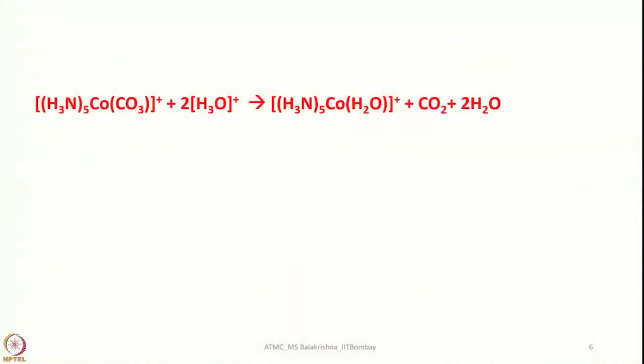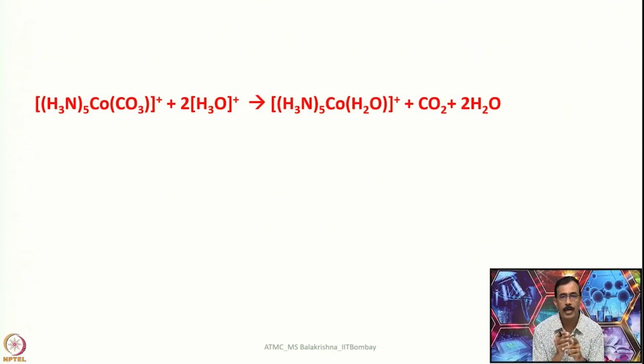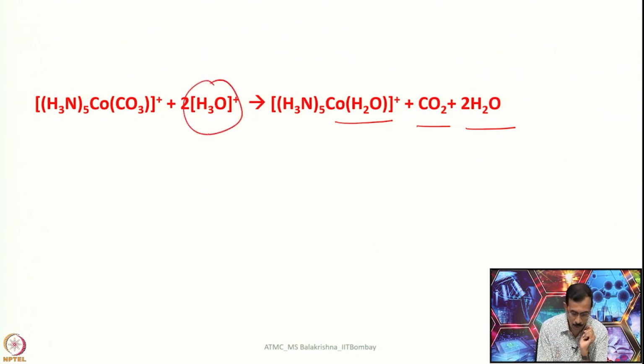Let us consider the simple reaction here. You can take this pentammine cobalt carbonate complex and treat this one with water. Then what happens? The carbonate ion is replaced to get this aqua coordinated compound with the liberation of CO2 and 2H2O. By looking into the balanced chemical equation, it appears that simply CO2 has come out, and in this place water has gone, but that is not the case.